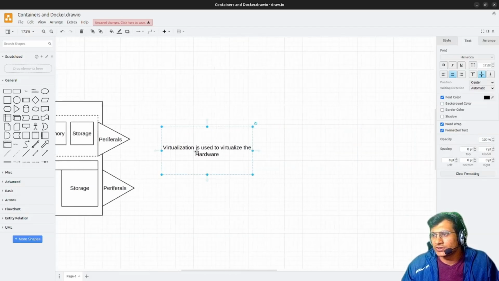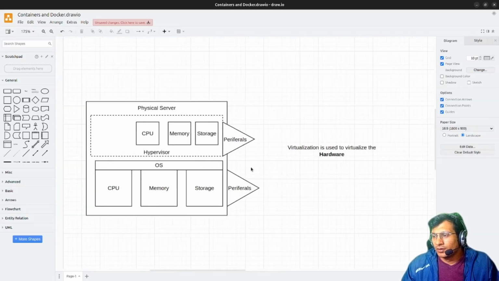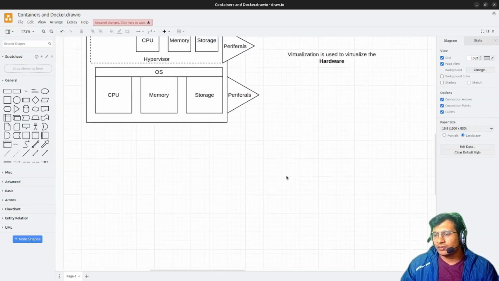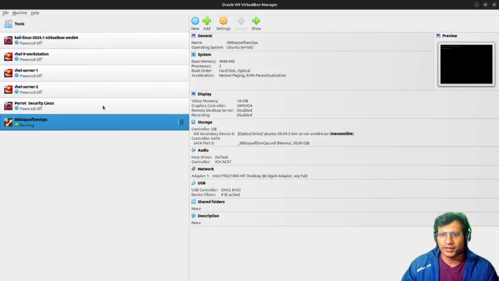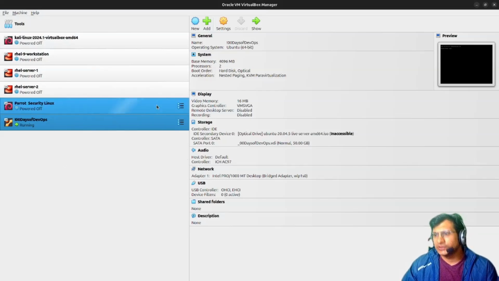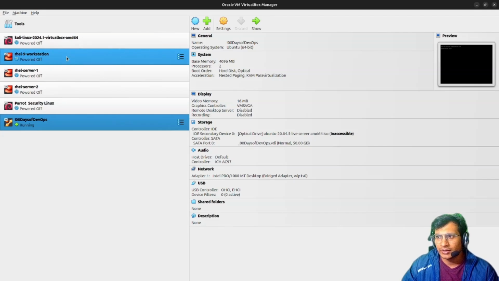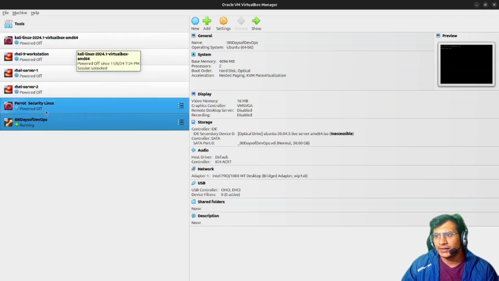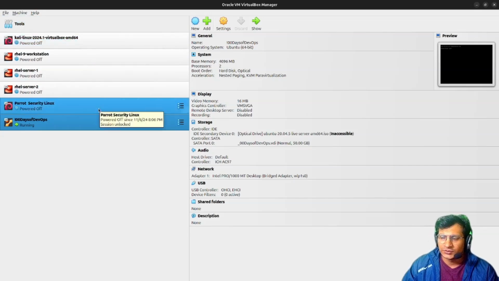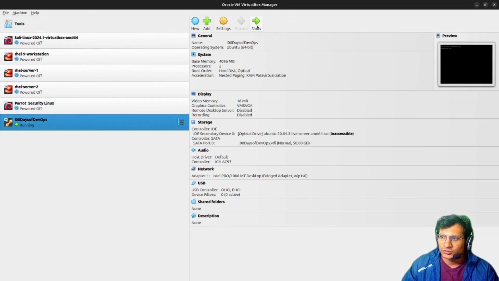It virtualizes the hardware, to be precise. But in virtualization, I have created these many virtual machines. This is an Ubuntu machine, this is Red Hat Linux, Parrot Linux, and Kali Linux. So there are multiple different virtual machines. If I have to create another virtual machine, it will take me some time.